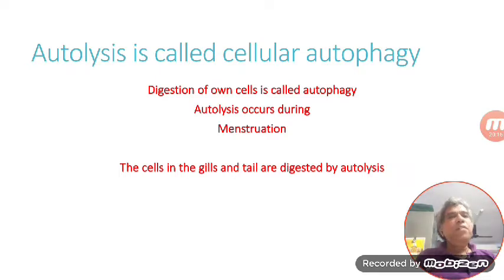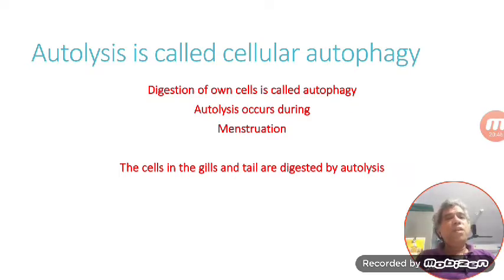The cells in the gills and tail are digested by autolysis. Of course, this is related to the metamorphosis of amphibians. In amphibia, what is happening? Take the larva of a frog. The tadpole larva of a frog contains a tail and gills, and it is aquatic in nature. Whereas the adult frog doesn't respire by gills. There is no need of gills for adult frogs.